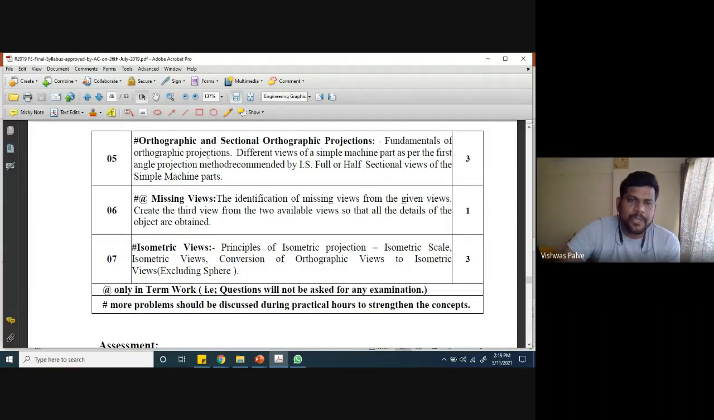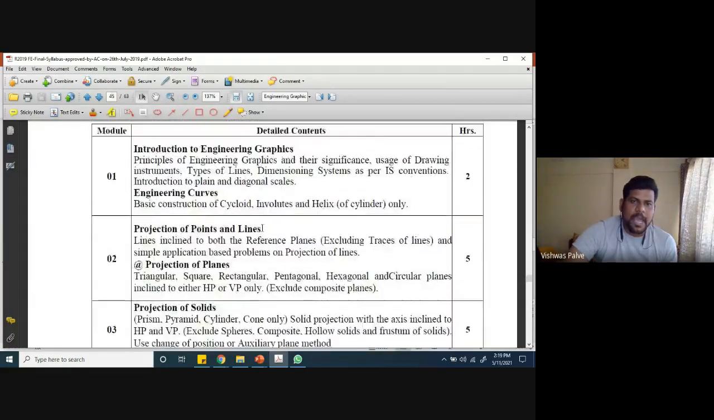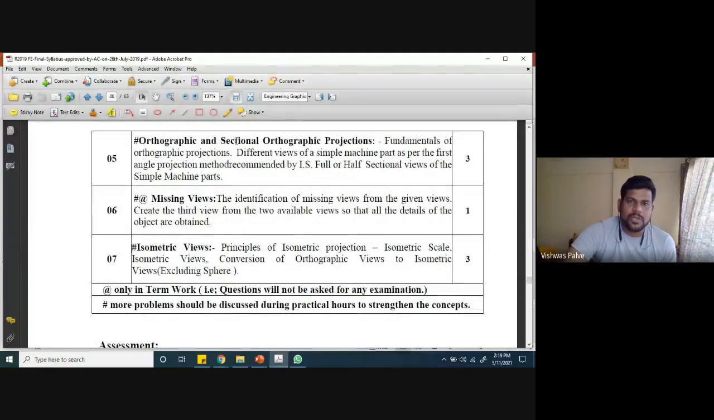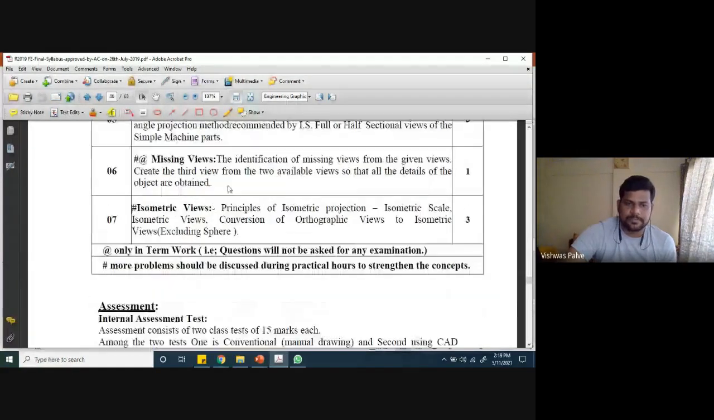So what I will do is start module 5 and module 7 in the practical sessions, because 4 hours of practicals are there. Simultaneously we are going to start two or three topics, so that in theory lectures we deal with modules 1, 2, 3, and in practical sessions we start orthographic and sectional orthographic projections.